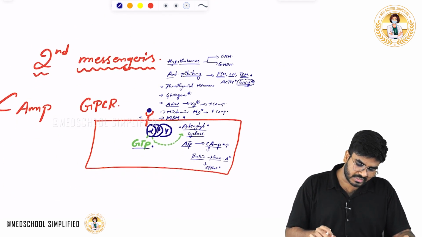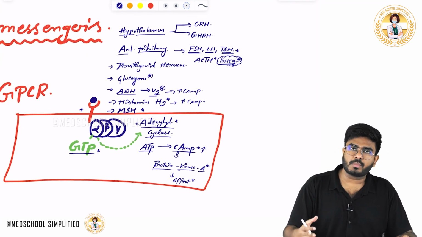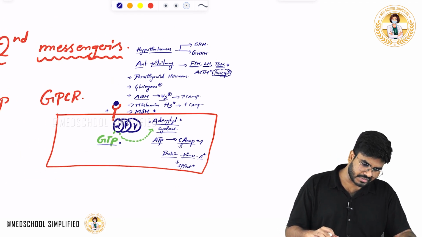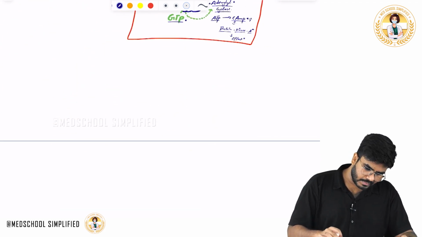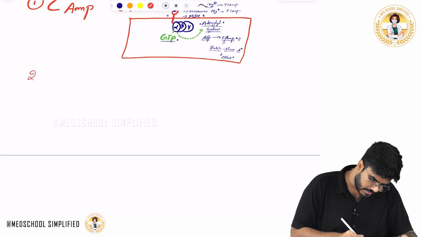In your exam, what they will ask you is solely this: which hormones use the cyclic AMP system, and which hormones use the cyclic GMP system. Now, let us discuss cyclic GMP. The second messenger is cyclic GMP.